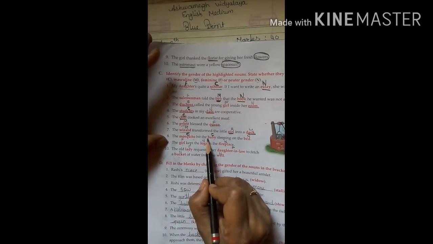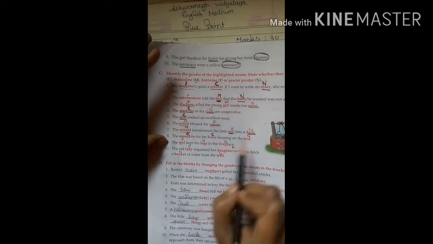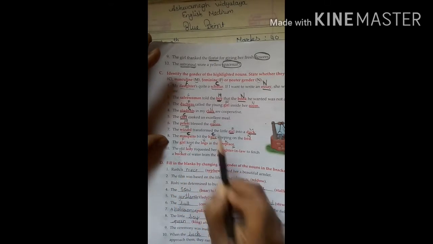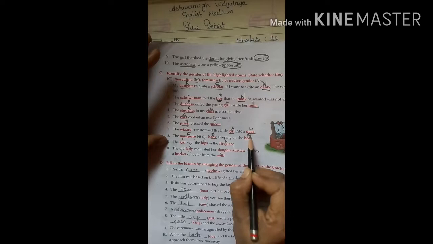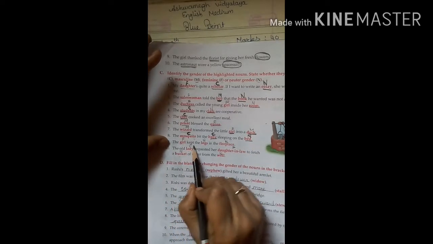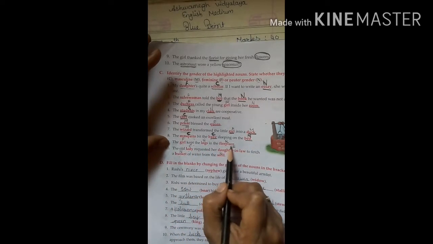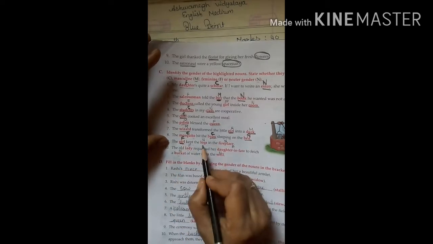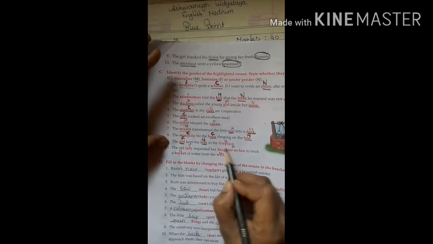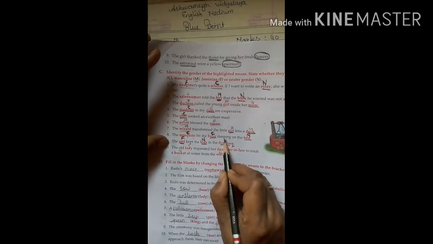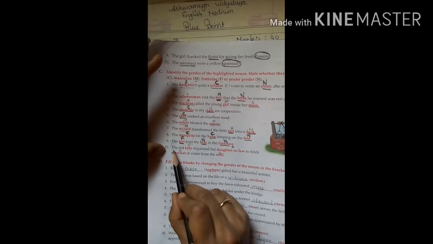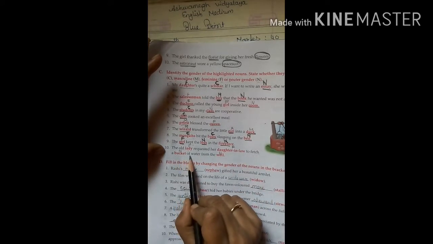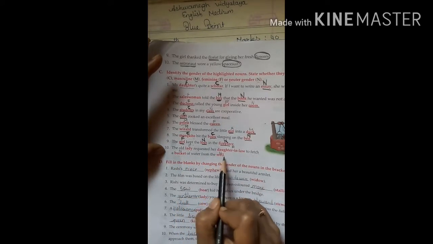The mosquitoes bite the baby sleeping on the bed. So mosquito is a common noun, baby is also a common noun, and bed is a neuter. The girl kept the logs in the fireplace. So girl is a feminine noun, logs is a neuter, and fireplace is a neuter. The old lady requested her daughter-in-law to fetch a bucket of water from the well.